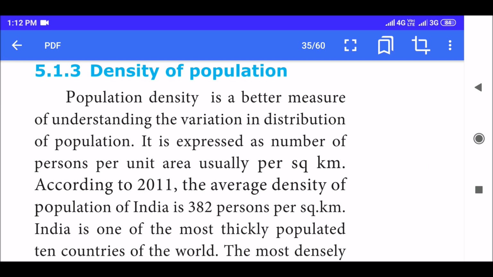Density of population. Population density is a better measure of understanding the variation in distribution of population. So if you need to understand population, you'll have to understand the population density. So in a square kilometer, how many people are living? In this particular area, how many people are living? Why are people preferring this particular area? This is called population density. It is expressed as number of persons per unit area, usually per square kilometer.